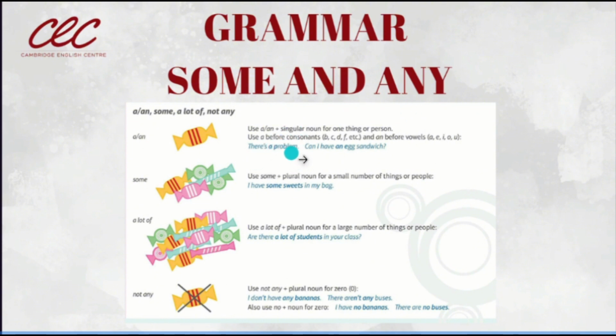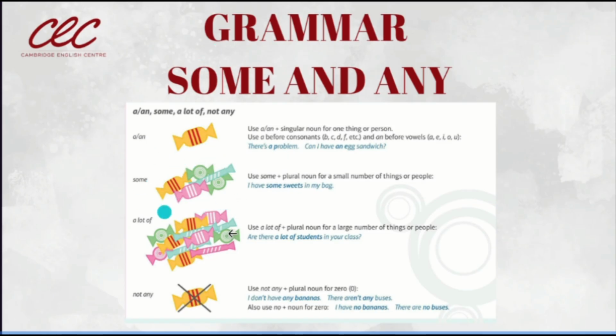There's a problem. Can I have an egg sandwich? ¿Sí? Lo que les decía hace rato. A and an lo utilizamos tanto en afirmación como en pregunta. ¿Sí? Y solo se refiere a un objeto o una persona, un lugar en singular, ¿sí? Uno solo y lo utilizamos en todas nuestras oraciones, positivas, negativas y preguntas.